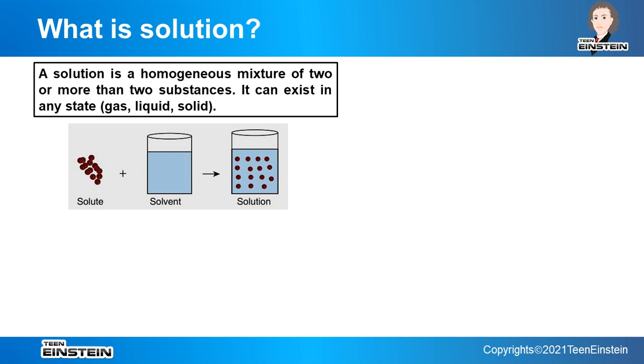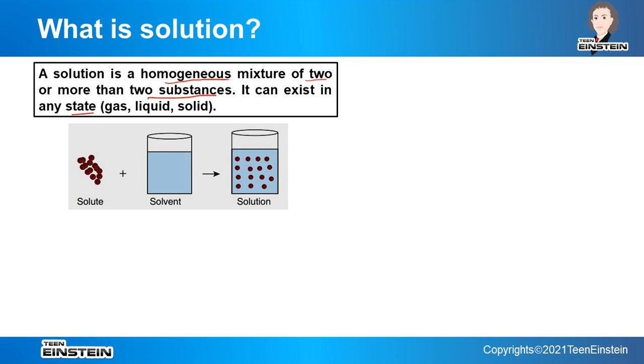A solution is a homogeneous mixture. Homogeneous mixture we have already seen the definition of, of two or more substances. If it is only two substances, it will be a binary mixture. It can exist in any state. That is, solution can exist in any state. Mostly the examples that we see around us are liquid, but that does not mean that a solution cannot be solid or gas.